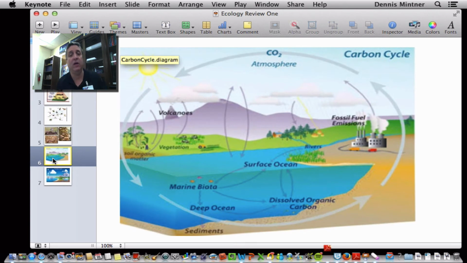What we did talk about is that carbon dioxide in excess, when there's more than the plants and the oceans can take in, has caused our planet to slowly warm over time. And that's caused some problems that we discussed in class. So carbon dioxide is a natural part of the carbon cycle. If we have too much to where the seas and trees can't take it in, so now the cycle's got kind of a traffic jam up in the atmosphere, then the earth warms because it forms like a blanket and traps the heat into the earth.